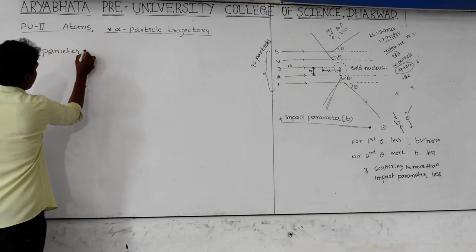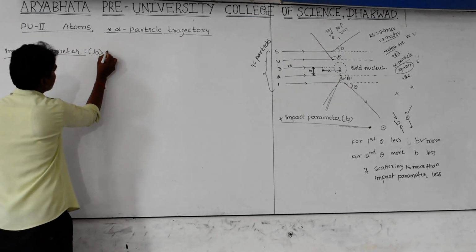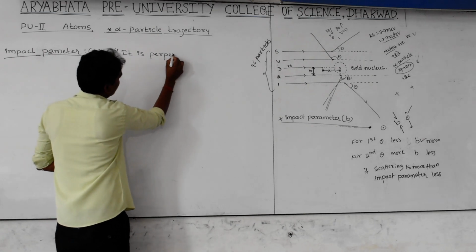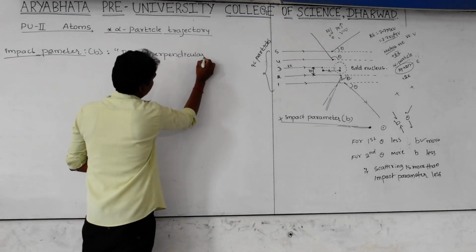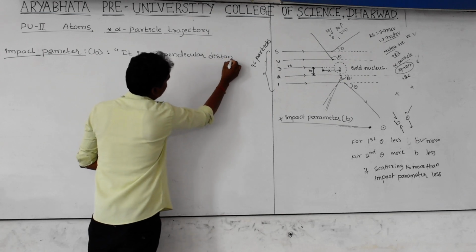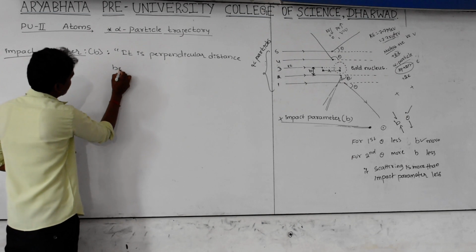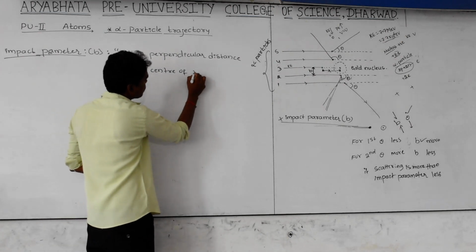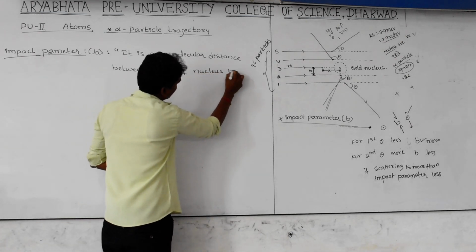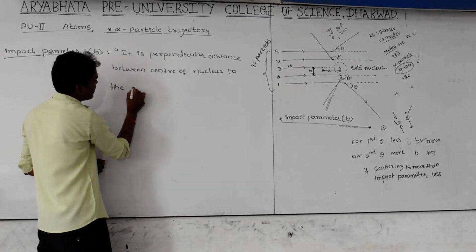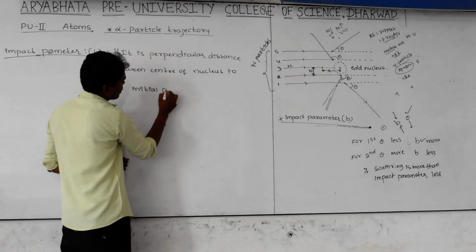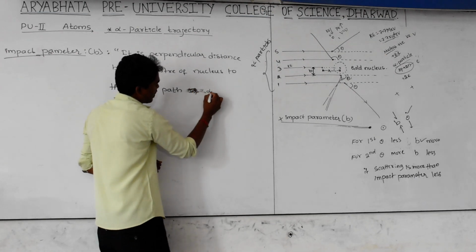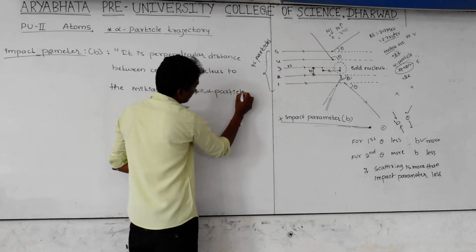The impact parameter is a very important term, and you can write the definition: it is the perpendicular distance between the center of the nucleus and the initial path of the alpha particle.